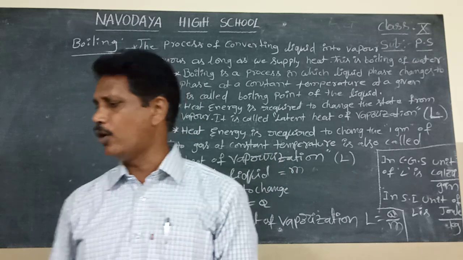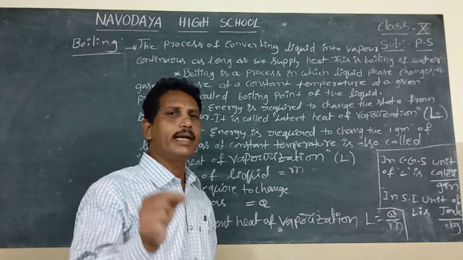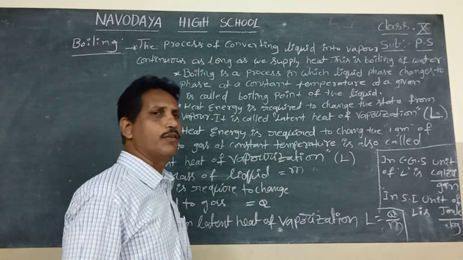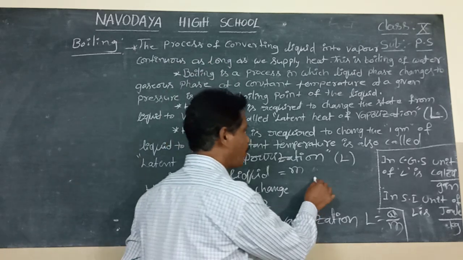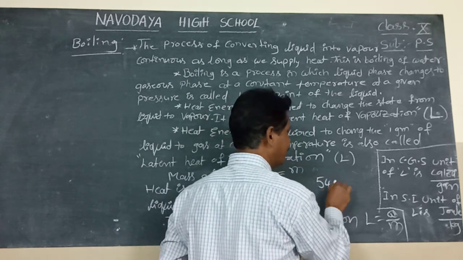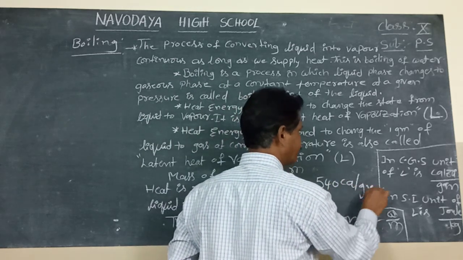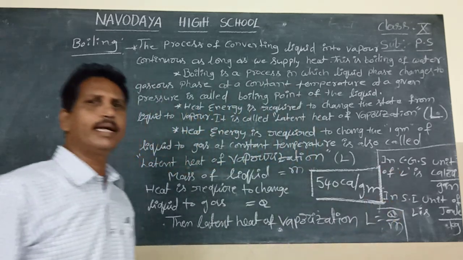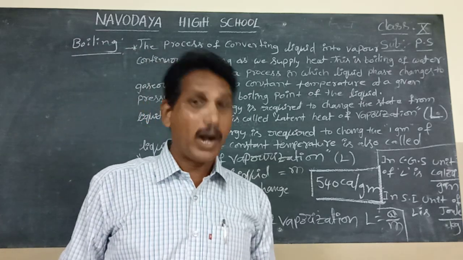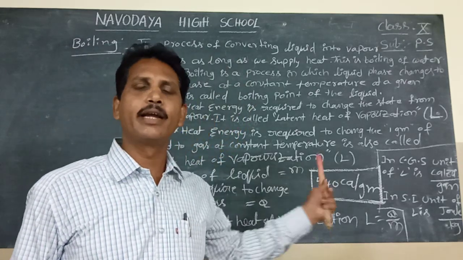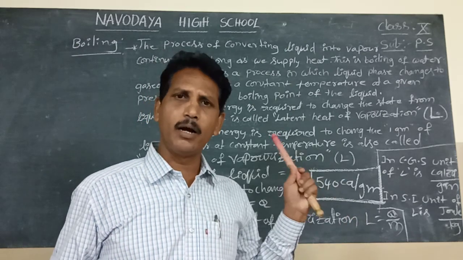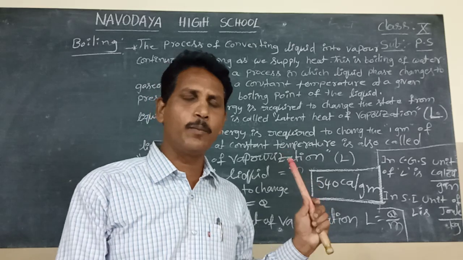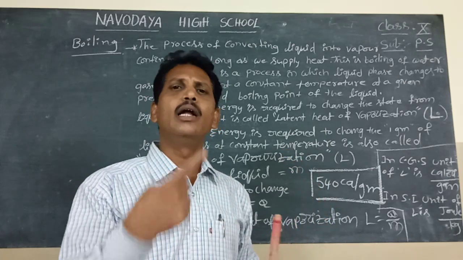The numerical value of latent heat of vaporization of water is 540 calorie per gram. Most important, this is the most important value. The latent heat of vaporization of water is 540 calorie per gram. The boiling point of water is 100 degrees Celsius. This boiling point changes from liquid to liquid.